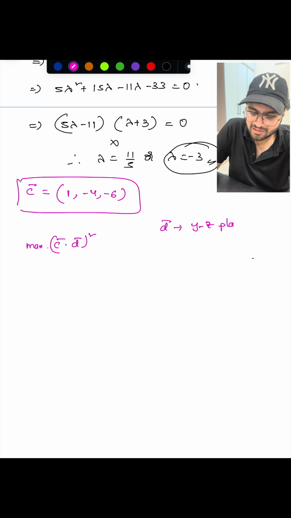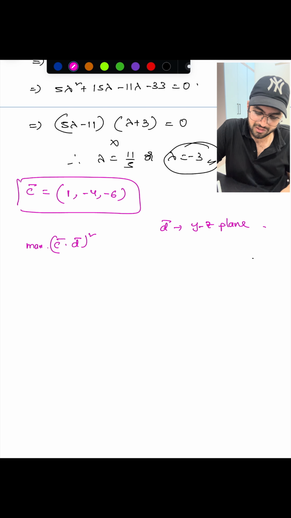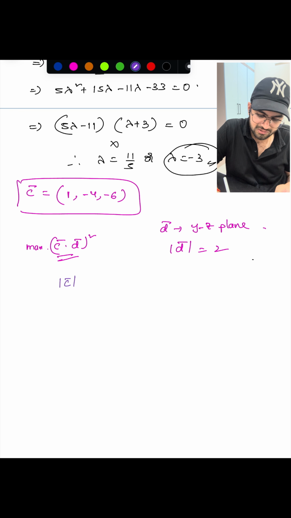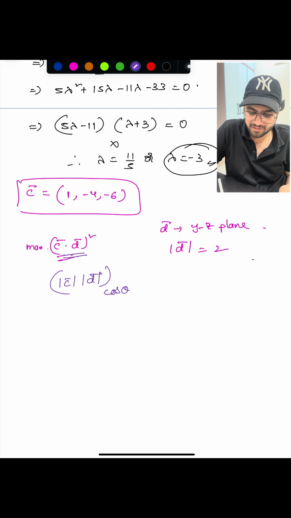Okay, so generally many students make one mistake here. Magnitude of d bar is also given as 2, right? So they were asking the maximum value of (c bar dot d bar) square. What students generally do is take magnitude of c bar into magnitude of d bar as the maximum value, because c bar dot d bar means magnitude of c bar into magnitude of d bar into cos of the angle between them.